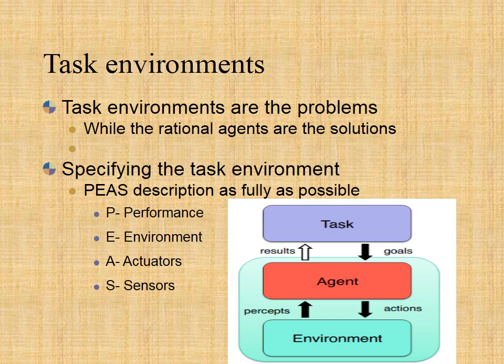Performance means the output which we get from the agent. All the necessary results that an agent gives after processing come under its performance. Environment means all the surrounding things and conditions of an agent fall in this section. It basically consists of all the things under which the agents work.